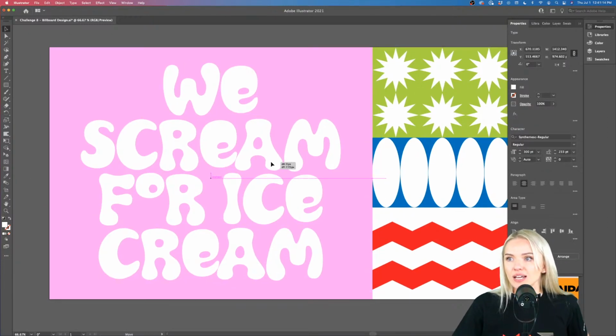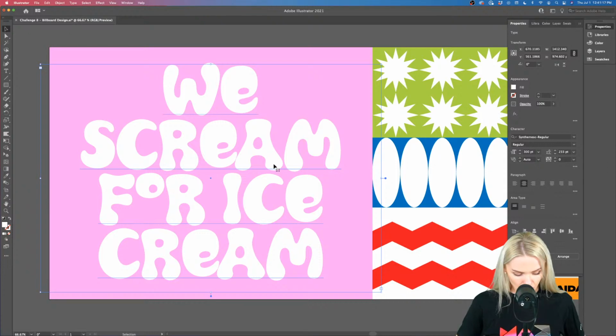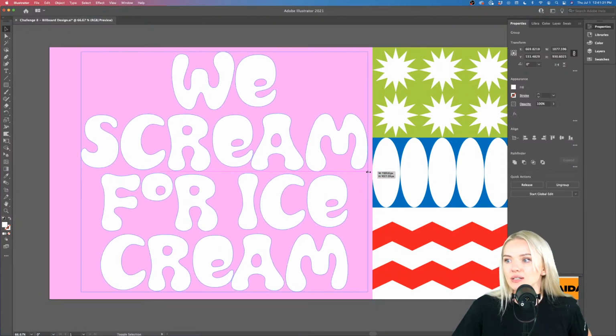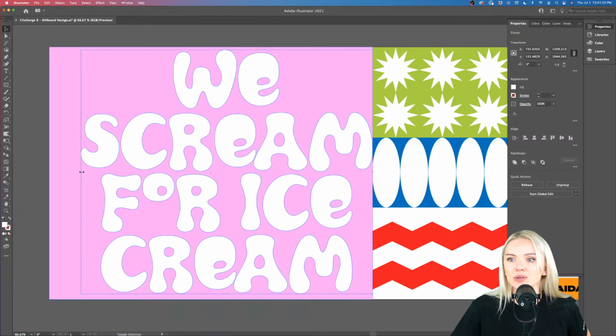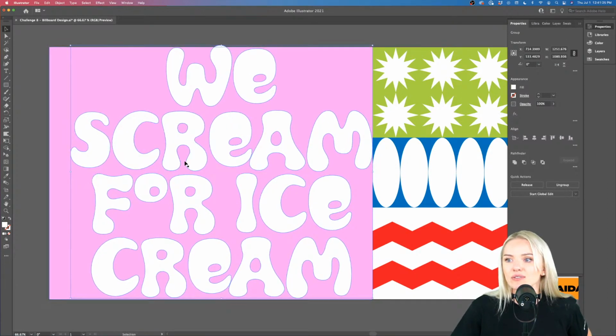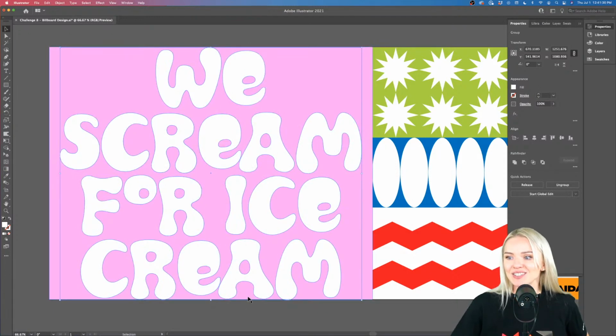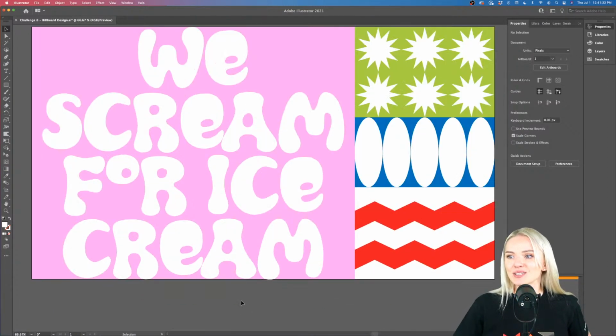This is cool. You can also feel free to outline this, holding Command Shift and O, and then kind of match it to the billboard size. We want to fill up the whole page. We want it to be really, really large and really, you know, into the face, just like our festival is, right? So this is pretty cool.